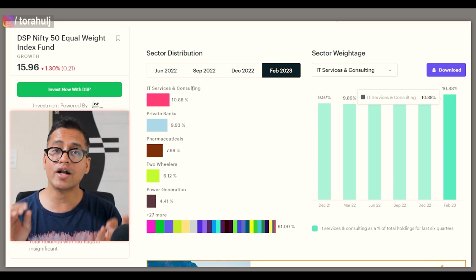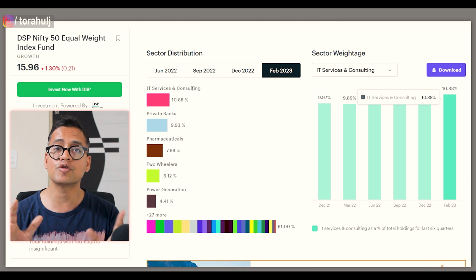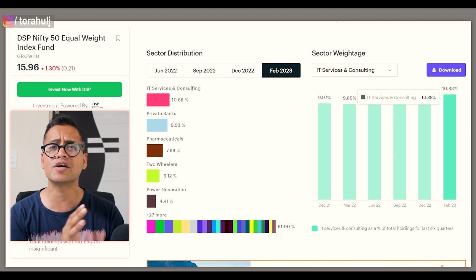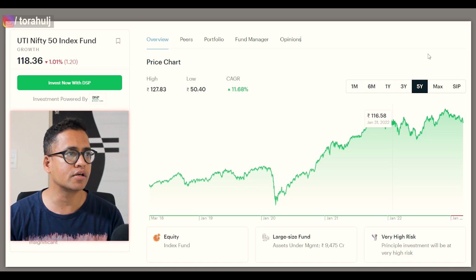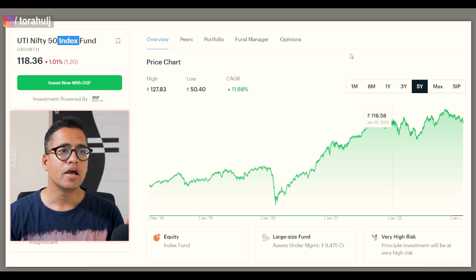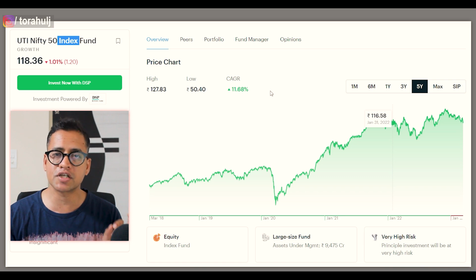Talking about returns, now let us compare these two mutual funds in terms of how they have performed over a number of years and which one has given better returns. So if we go to the UTI Nifty 50 index fund, if you look at the 5-year data, you will see that it has given 11.68% of CAGR in the last 5 years.